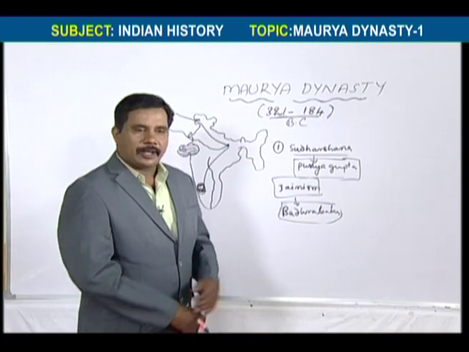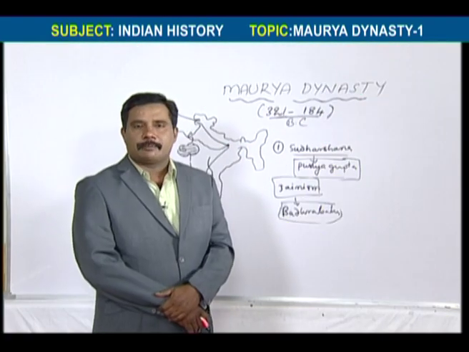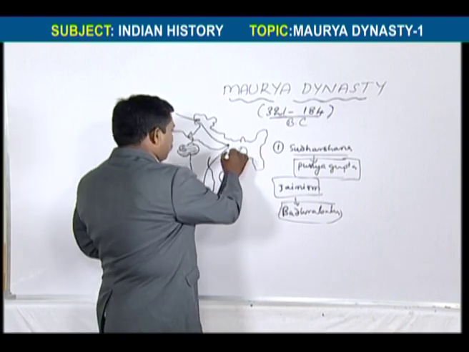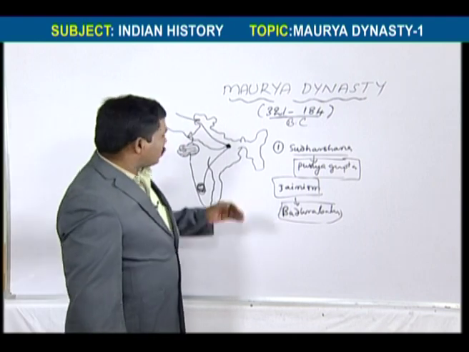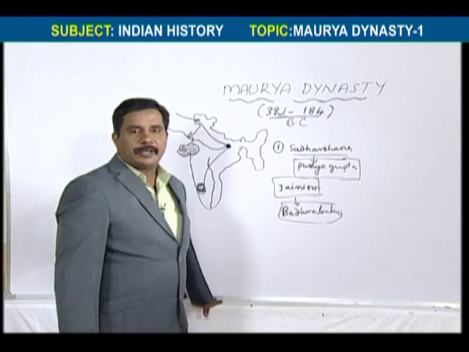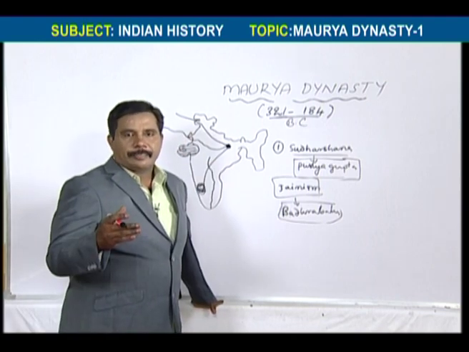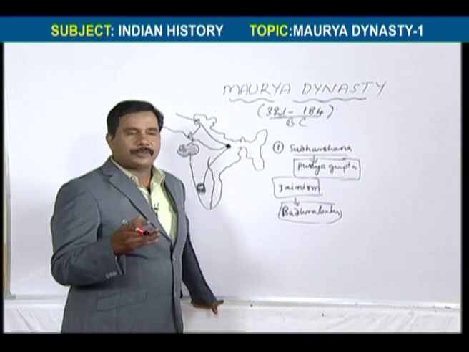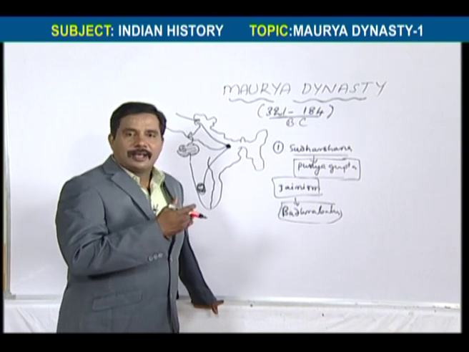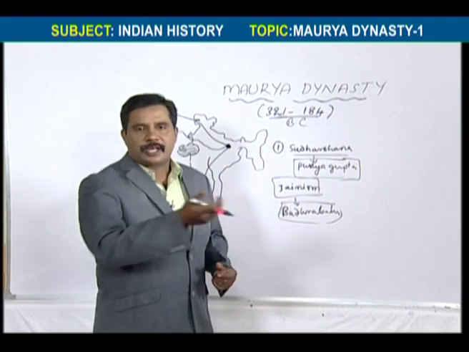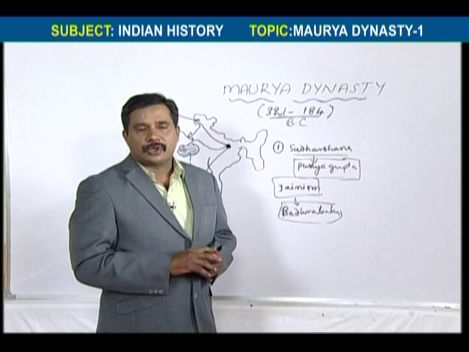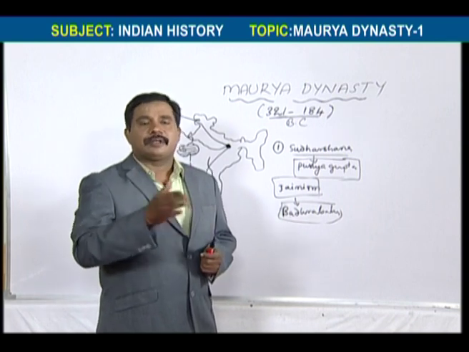So the capital of the Mauryas was Pataliputram. Earlier I told you, this is Pataliputram. Actually, Pataliputram was built by Ajatashatru, who belongs to the Haryanka dynasty of Magadha.